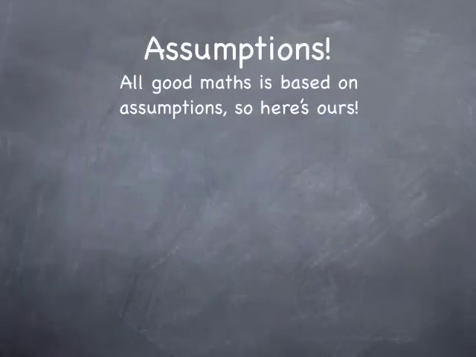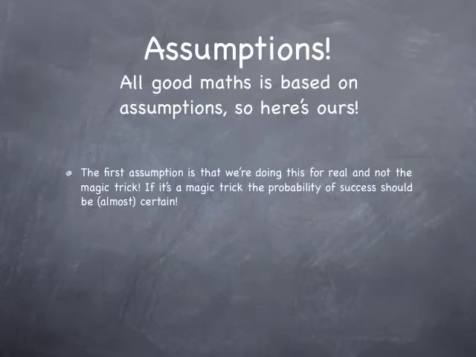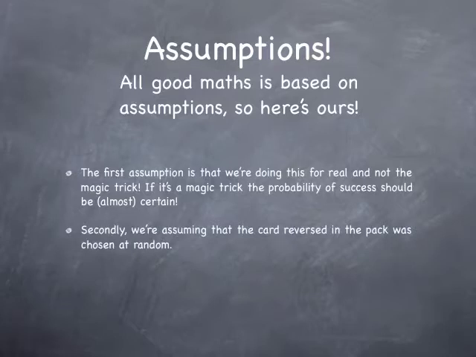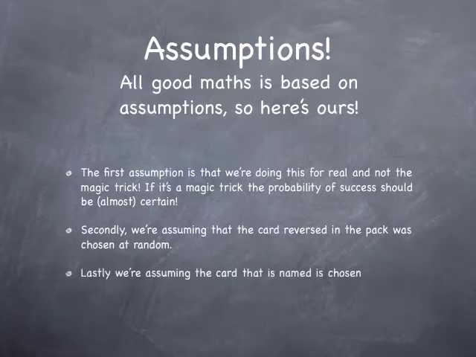First of all, assumptions. All good maths is based on assumptions, so here's ours. The first assumption is that we're doing this for real and it's not just a magic trick. If it's a magic trick, the probability of success should be certain, unless you screw up. Secondly, we're assuming that the card reversed in the pack was chosen at random. You're not just constantly turning over your favorite card. Lastly, we're assuming that the card that is named is also chosen at random, and that the person isn't just naming the only card that they know the name of.